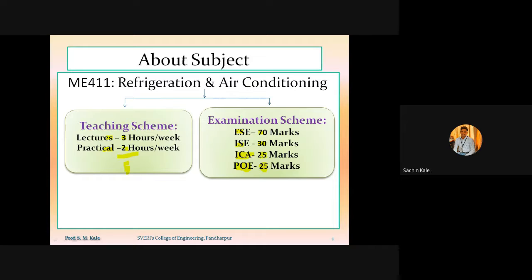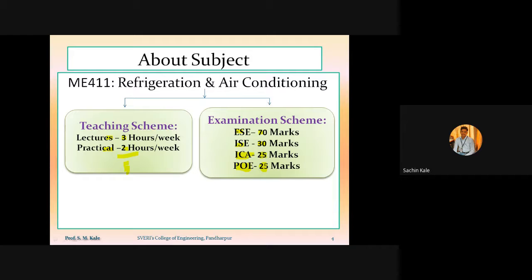So for our subject refrigeration and air conditioning, a practical oral examination will be there. And whatever external examination or external examiner you have faced up till now in the second year as well as third year, I don't know whether there was external examination for first year, but I know that for second year and third year you have faced the external examination.